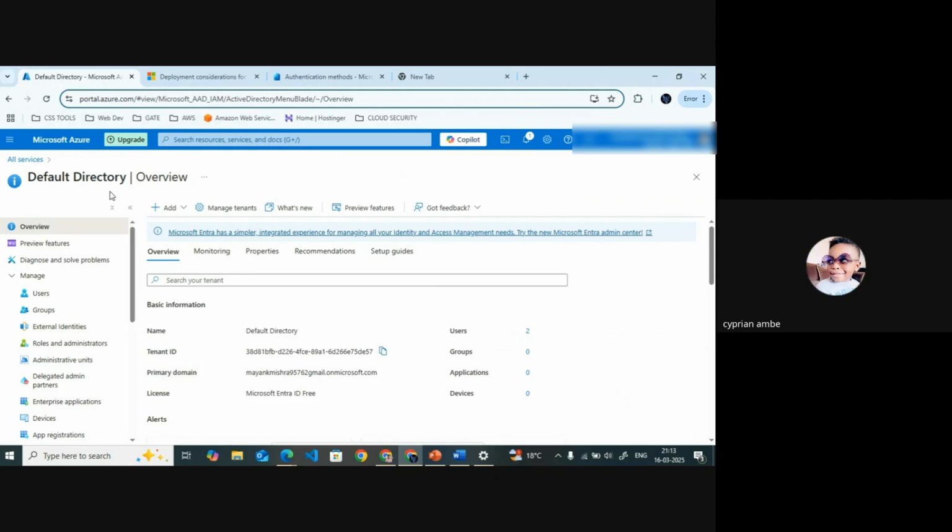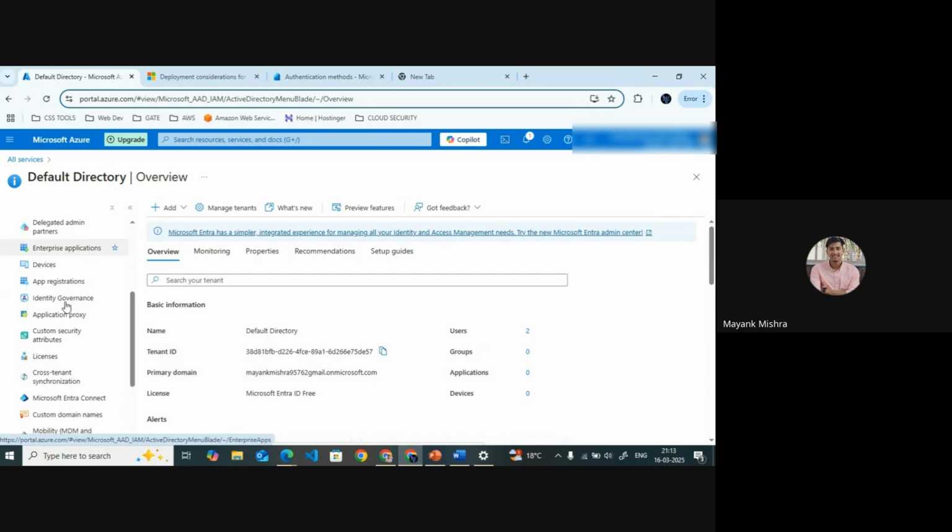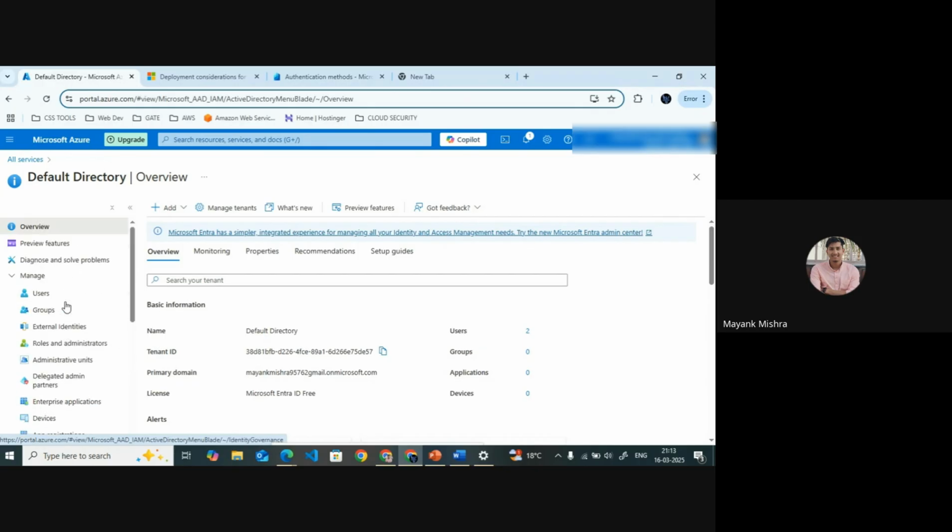Yes. So here, in the sidebar, it is all regarding our Microsoft Active ID things, where we can set our roles and administration users. We can create groups of users, and we can assign policies to that group, and there are multiple things we are going to see which we are going to use. Now we came here to a tenant ID.